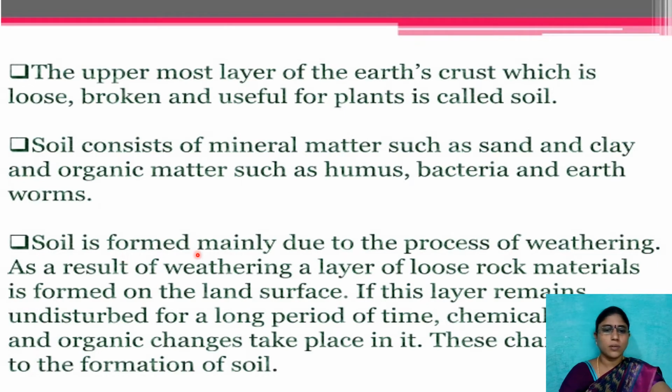This soil is formed mainly due to the process of weathering. So what is weathering? As a result of weathering, a layer of loose rock material is formed on the land surface. Due to wind pressure and flowing water, the top layer breaks into small pieces and is deposited on the land surface. This layer remains undisturbed for a long period of time, with chemical, physical, and organic changes taking place in it. These changes lead to the formation of soil.